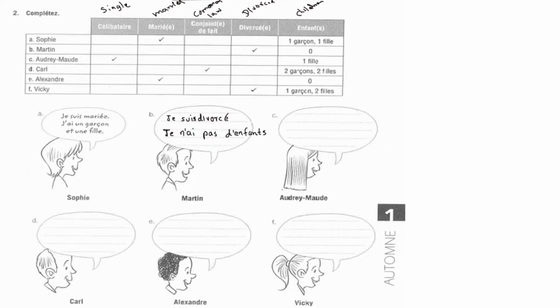Okay. And then if we look at Autre Modi, she is célibataire, she's single, and she has a daughter. So we can say je suis célibataire, yeah, she's single. Je suis célibataire.